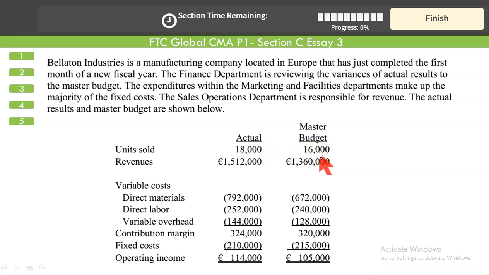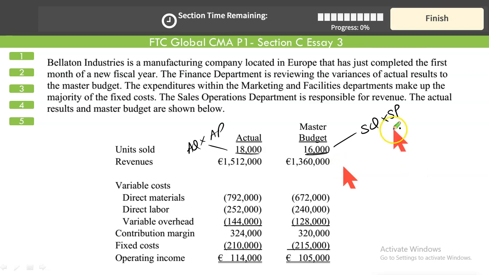The static budget was 16,000. Your actual output was 18,000. You have to flex it up. Revise the budget upwards by 2,000 units. It could be the other way around also. Your master budget or static budget was 16,000. Actual output and sale was, let's say, 12,000. Then you had to revise your budget downwards, 16,000 to 12,000, the whole of the budget. So let us revise this budget. It's not difficult. Let me show you how we do that.